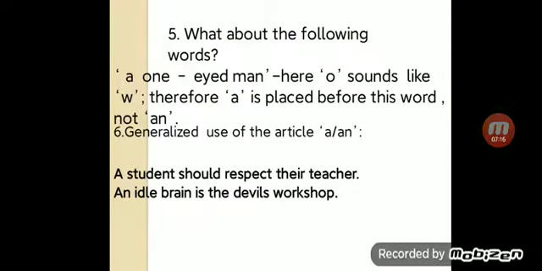Now, rule number 5. What about the following words? A one-eyed man. Here, O sounds like W. Therefore, a is placed before this word, not an. Number 6. Generalized use of the article a/an.